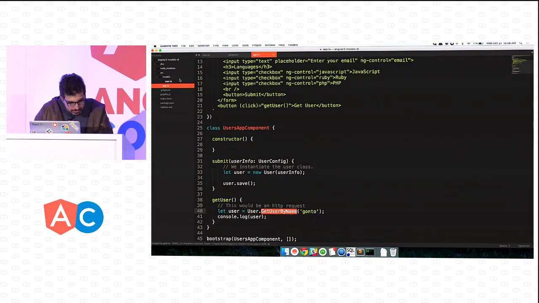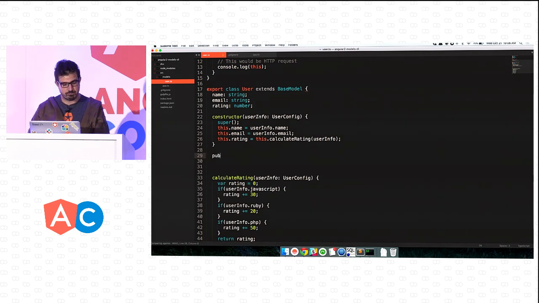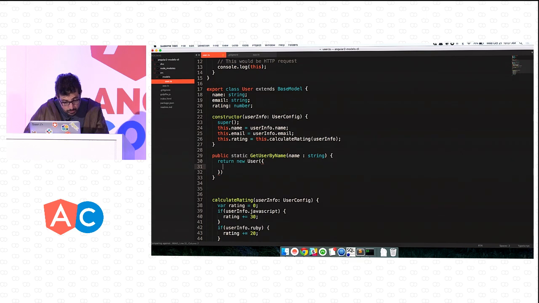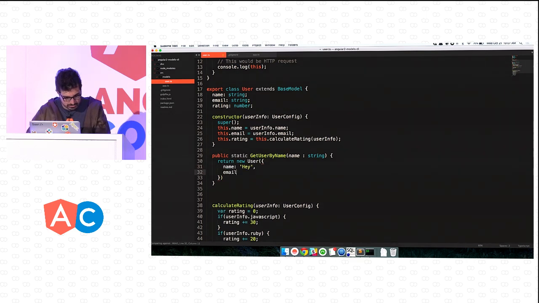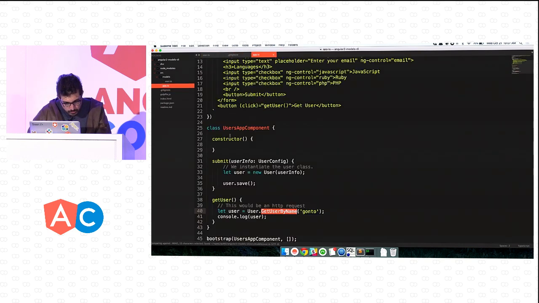So now let's actually copy and paste this. Now we come here, and we're going to create a method, but differently. It will be a public static method, because it's a method from the class, that is called getUserByName. It receives the name, which is of type string. And then all it will do, for now, is just return a new user, since it's not doing really an HTTP request. And we're going to say that name equals hey, and then email equals hey@hey.com. And finally, I know JavaScript. And that's it. Now we come here, and it's basically the same as we're doing.